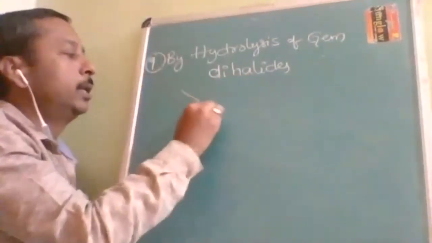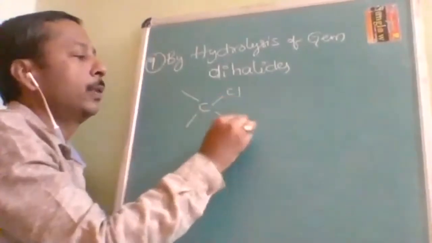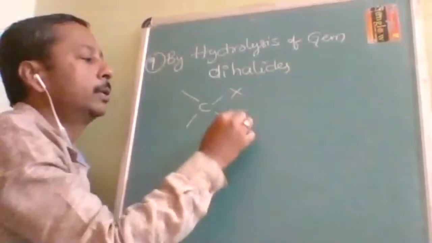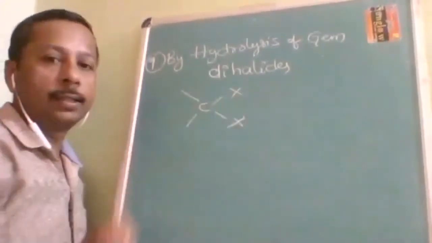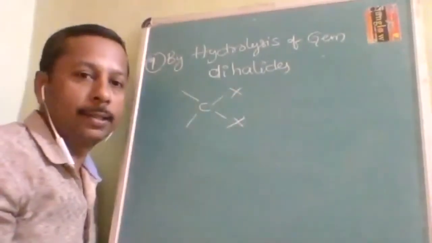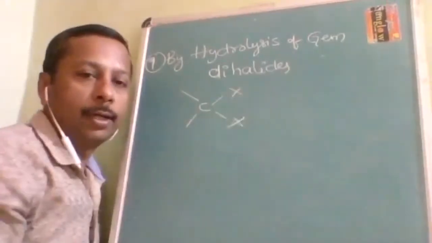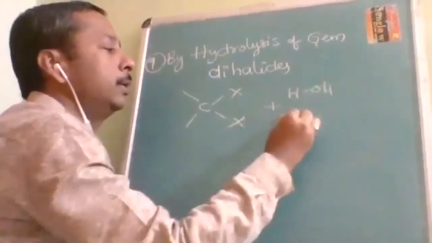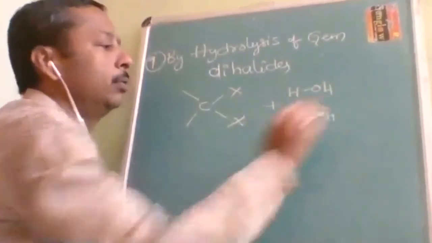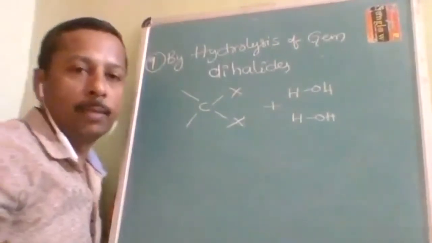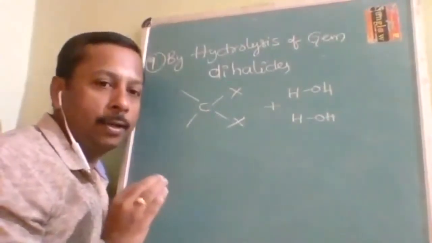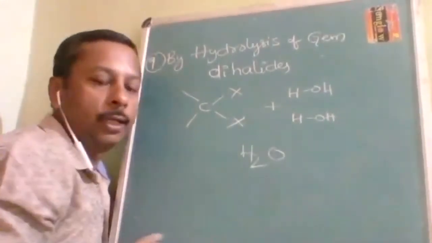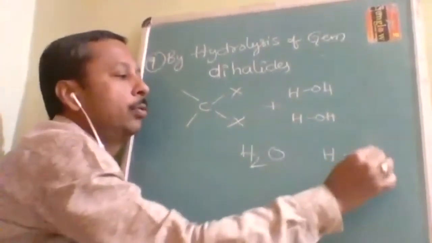As a general formula I will write it like this. Both halogens, as a general I will write as X, on the same carbon. That's why they are called geminal dihalide, gem dihalide. And for hydrolysis, the best way is to write H and OH. Sometimes you write water as H2O, sometimes as HOH.